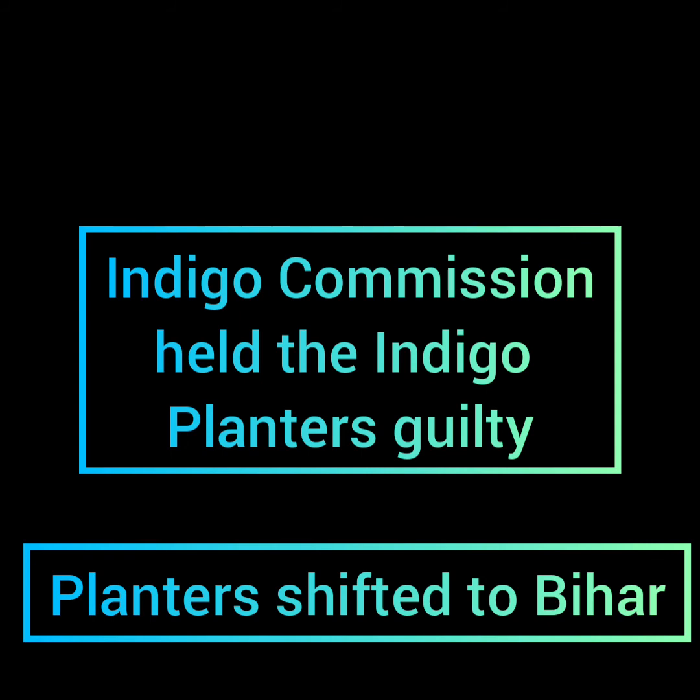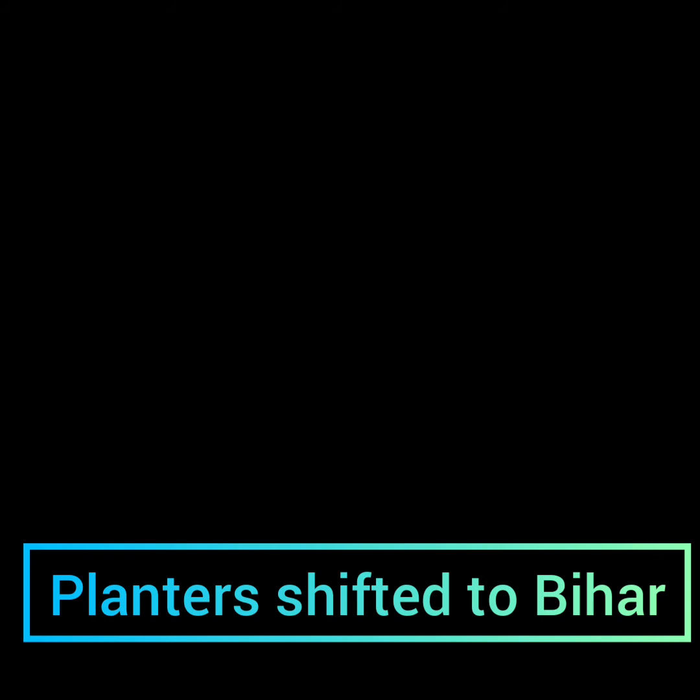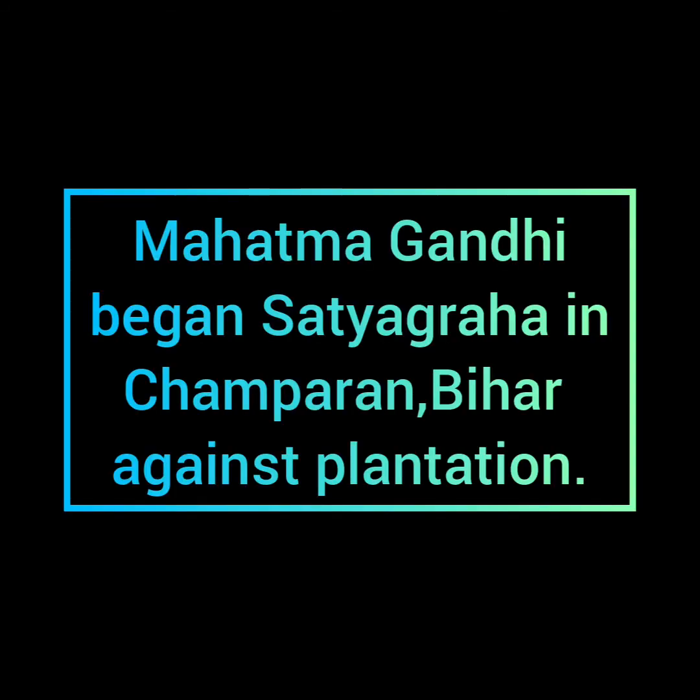Then when they started forcing the farmers of Champaran, Bihar to grow indigo, Mahatma Gandhi came into the picture. Mahatma Gandhi started a satyagraha in Champaran, Bihar, and then the peasants of Champaran, Bihar were also freed from the system.